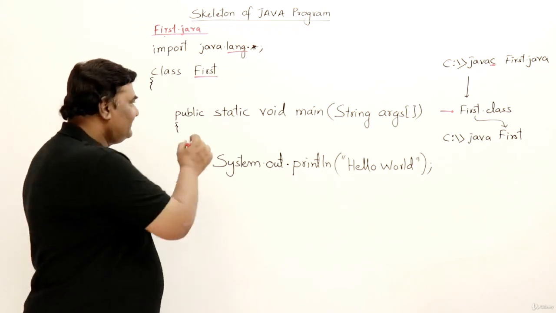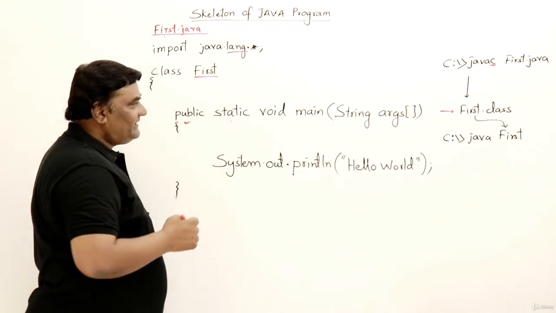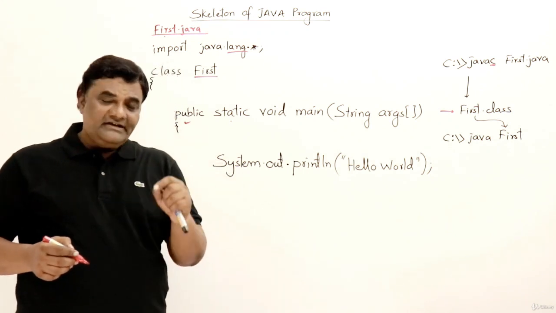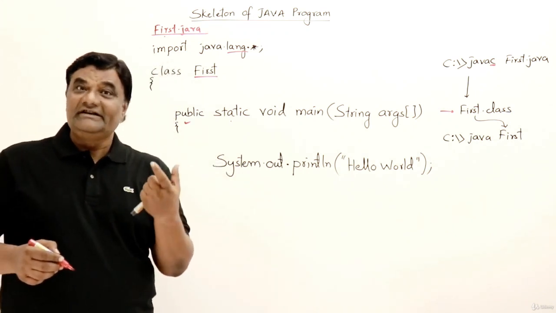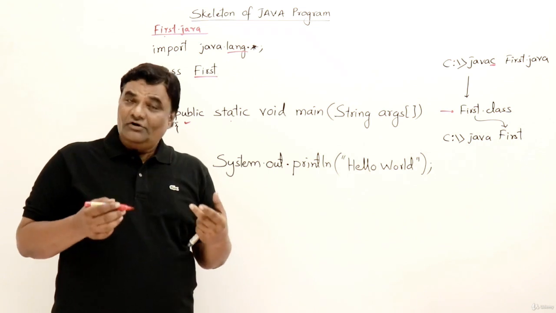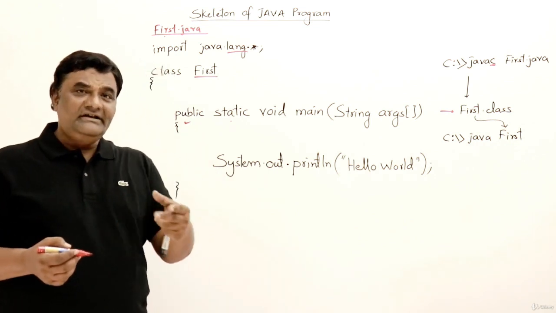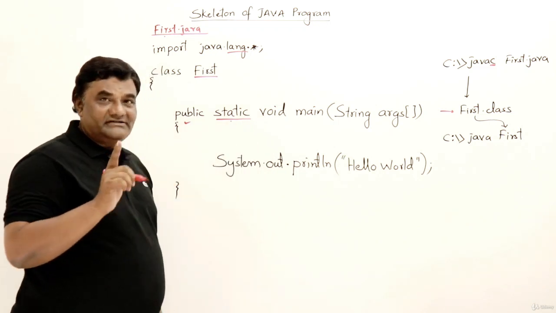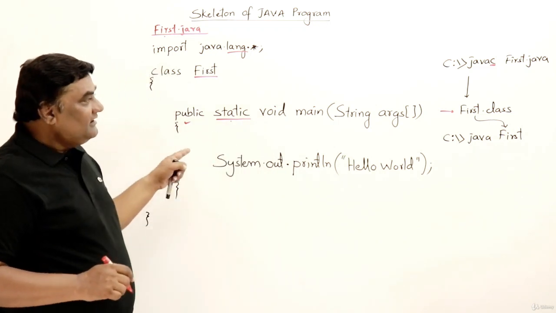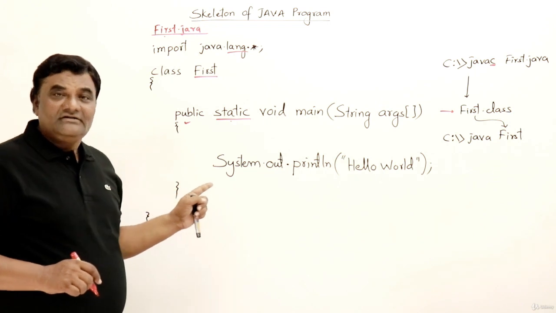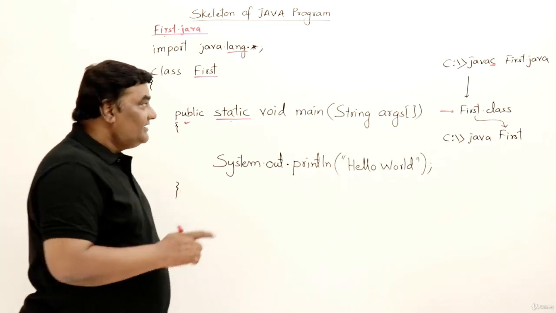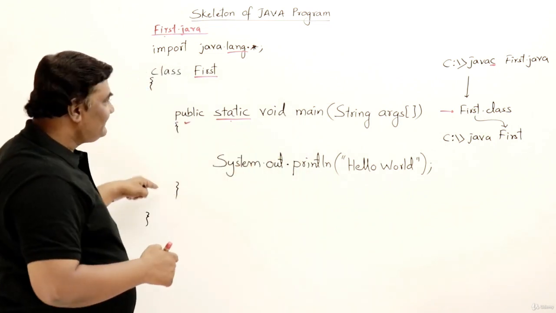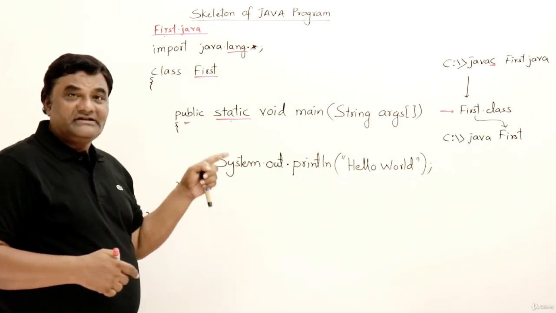Then next, this is over. Now why say static? If you have a little idea about classes, we cannot use a class unless we have created an object. If you want to use anything from the class without creating an object, then that should be declared as static. If it is static, then it can be directly called without creating an object of the class, just by using the class name. So the JVM has to call the main method which is present inside this class, without creating an object.